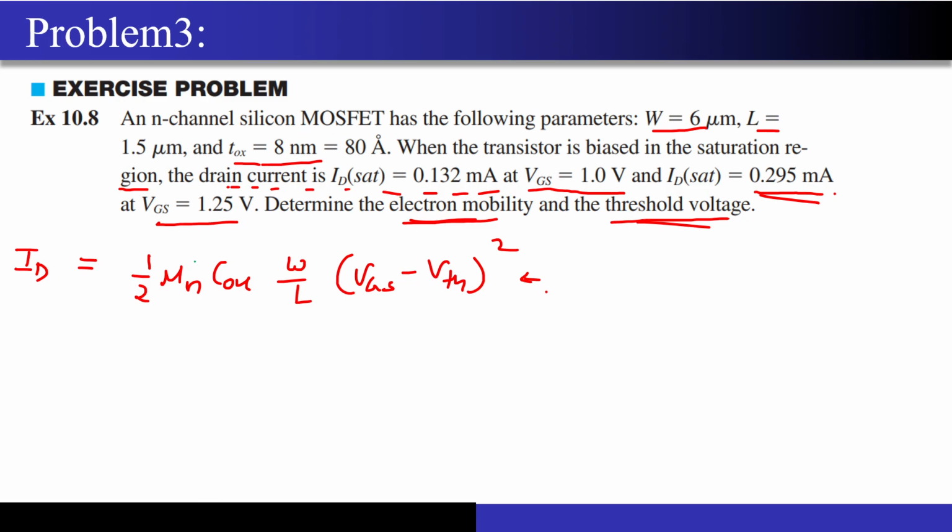I'll just help you. See, mu n is unknown in this equation and VTH is unknown in this equation. Correct? Can I do something to find the VTH from the given data? What can I do?